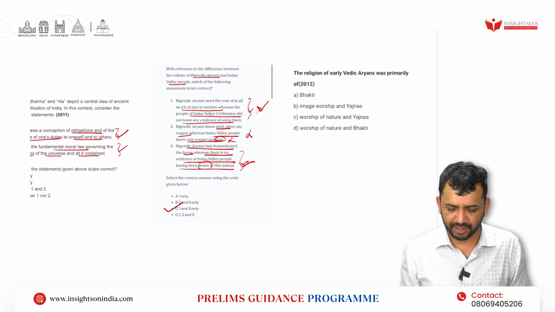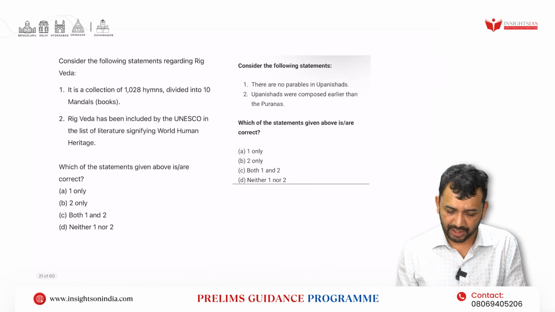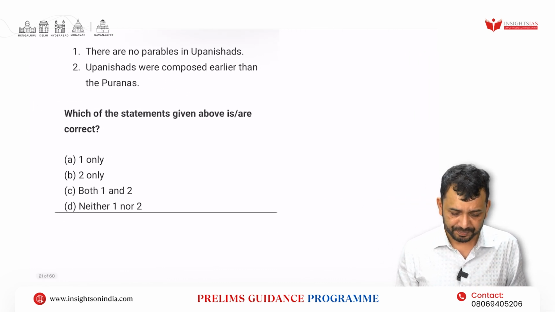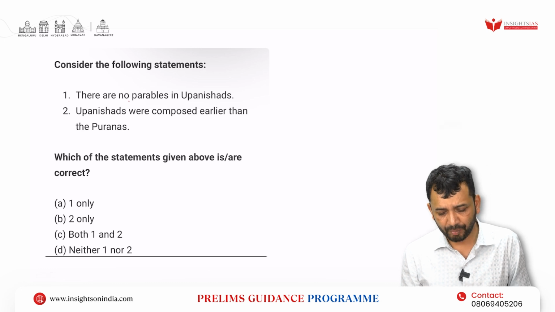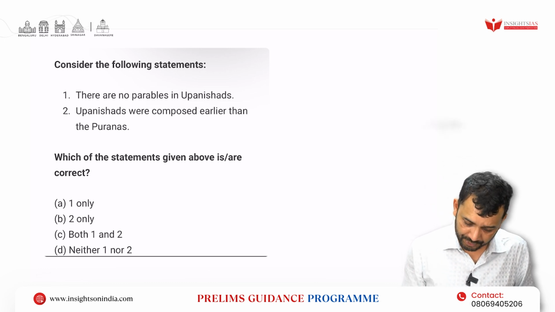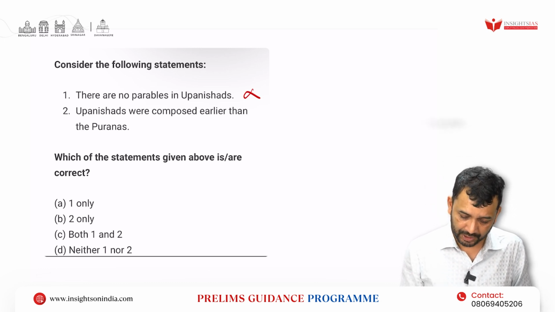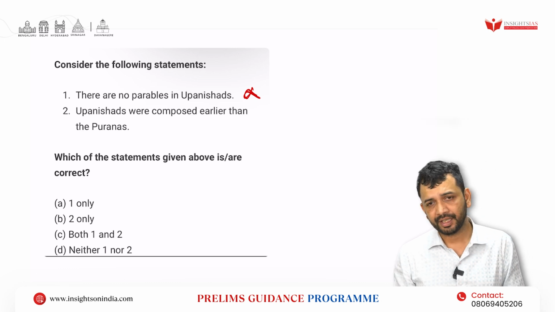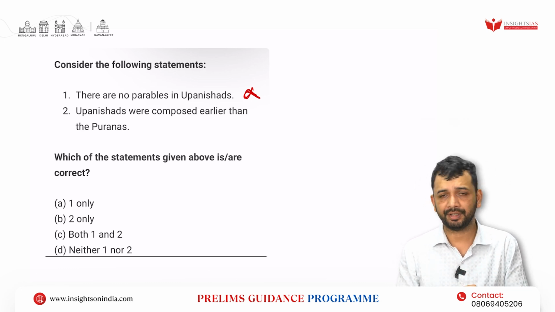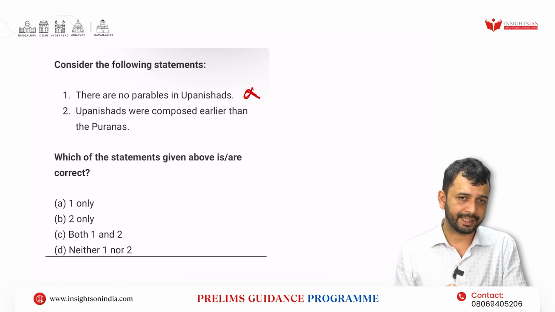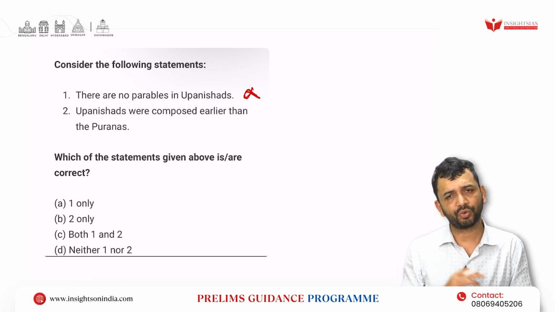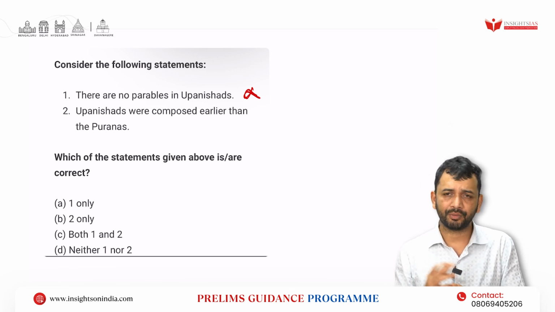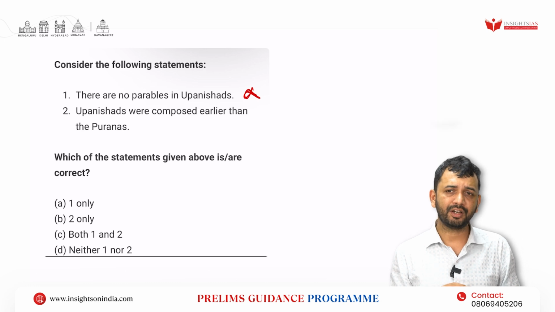Right, now these are the two questions, right? And now this is the third question. Consider the following statement: there are no parables in the Upanishads, which is wrong. You know that in the Katha Upanishad, there is a conversation between Yama and Nachiketa, right? Then Jabala Upanishad is there. So many stories are there whenever they are connecting this kind of thing.